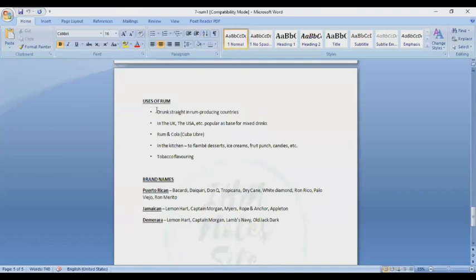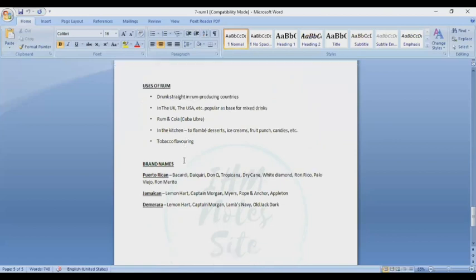Okay, so what are the uses of rum? Drunk straight in rum producing countries. In the UK, the US, etc., it is popular as a base of mixed drinks, rum and cola, Cuba Libre. In the kitchen, to flame desserts, ice cream, fruit punch, candies, etc. Tobacco flavoring as well.